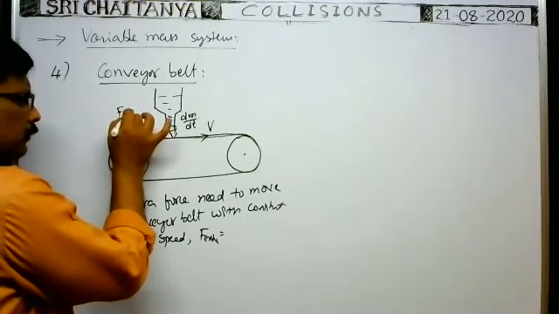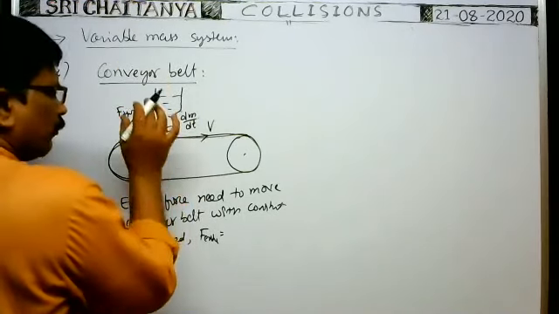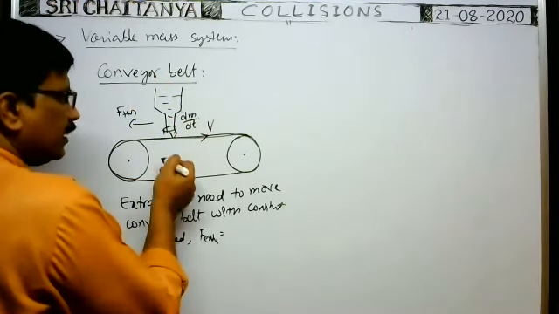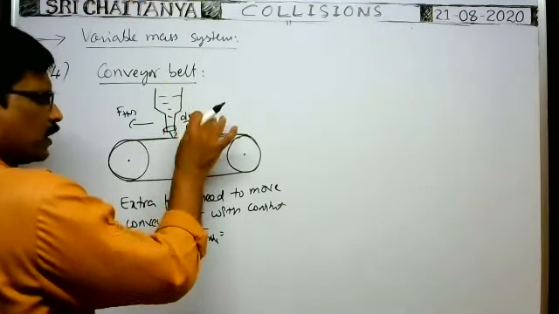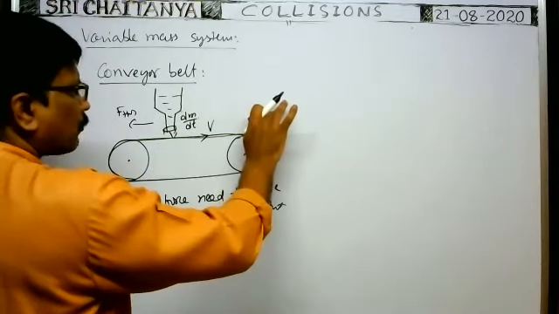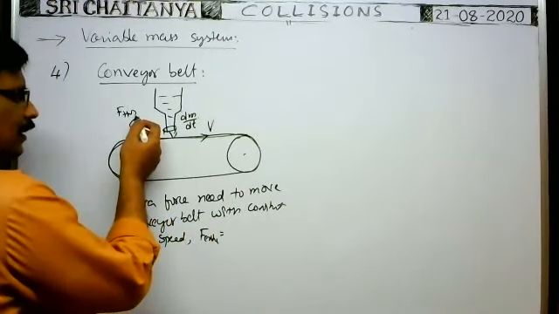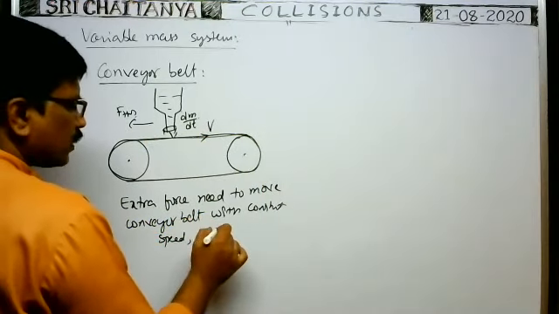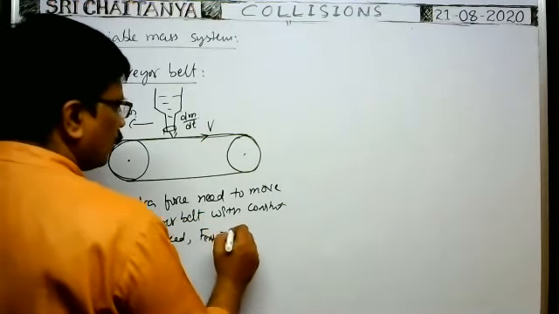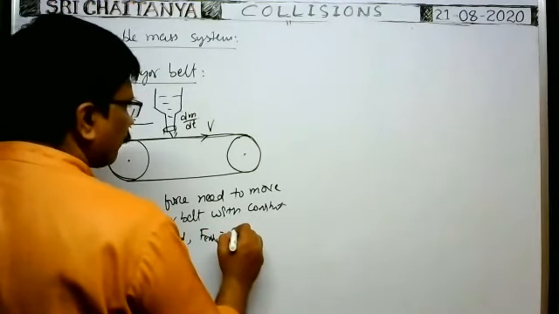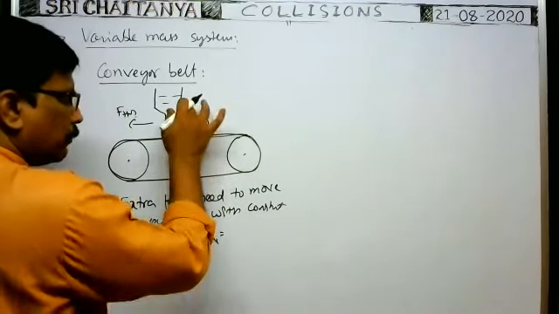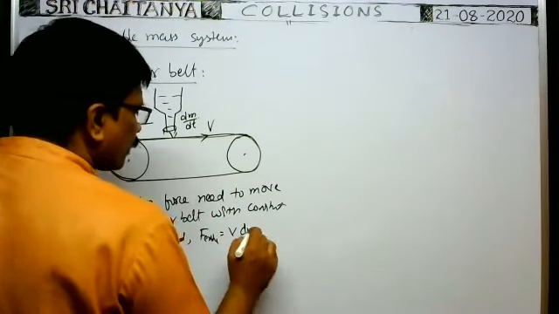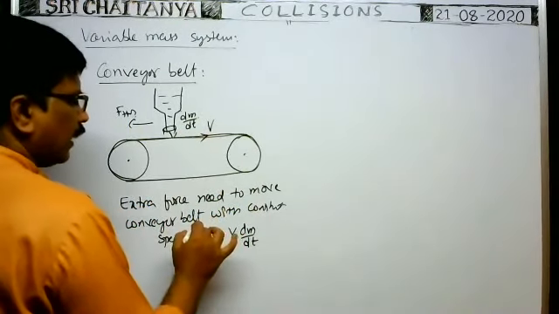The extra force applied by the engine in the forward direction, equivalent to the thrust, makes the conveyor belt travel with constant speed. So F extra is equal to V into dm by dt. Here the speed is constant, only the mass increases. So V into dm by dt is the extra force needed to move the conveyor belt with constant velocity.